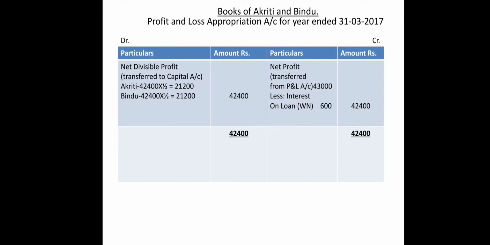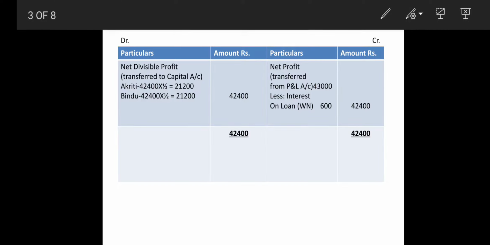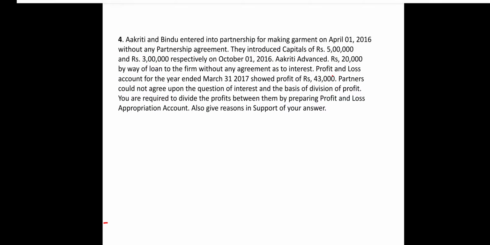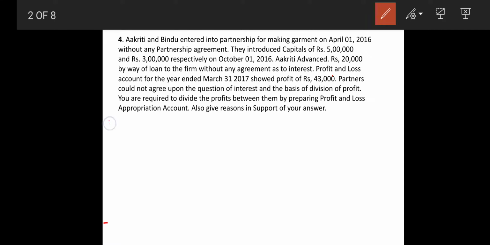43,000. Now we have a question that Akruti's interest, how much interest will be charged? So Akruti's interest will be charged for how many months, and that we are going to do in the working part. So switching towards the working part, here we have to write down working note, and here we are going to do the working.